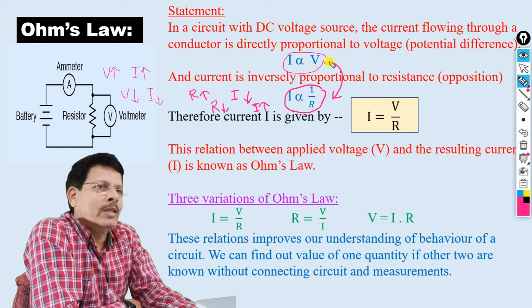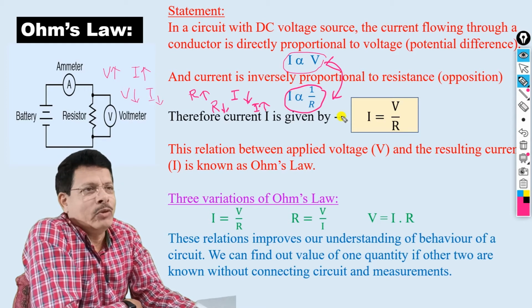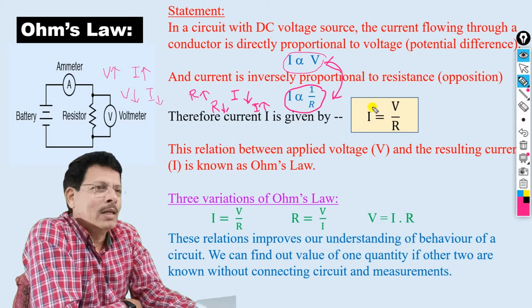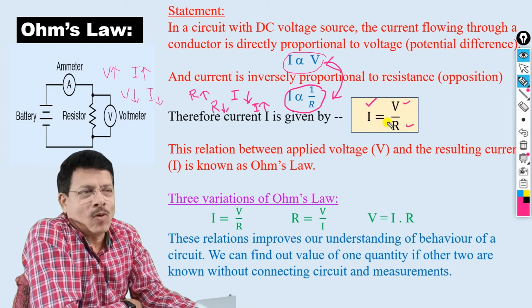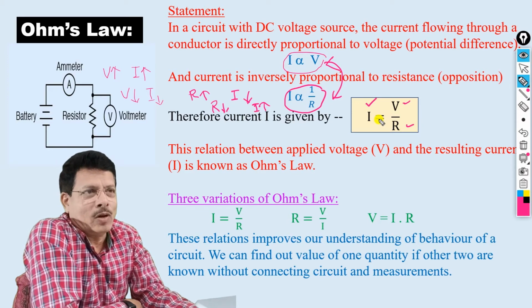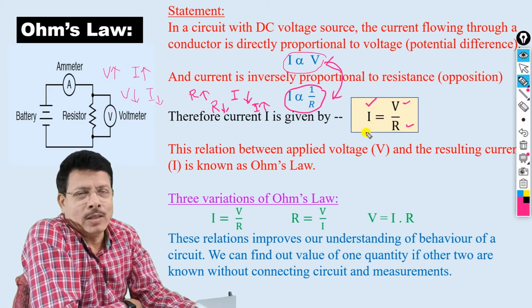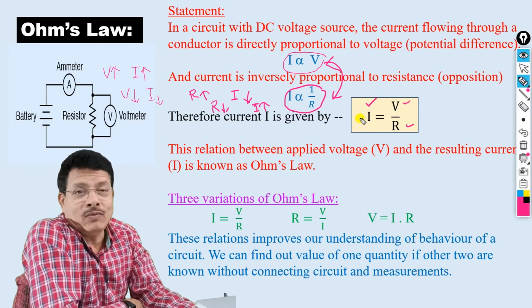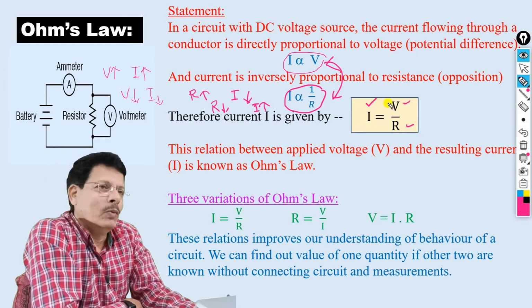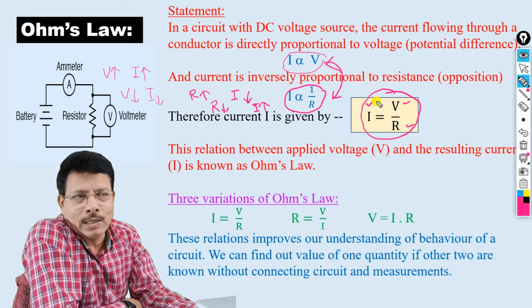So by combining this two and having same system of units, you can write current is equal to voltage upon resistance. So this is a formulation of Ohm's law, and you should remember this formula. This is the first and foremost step in physics or electronics. Without knowing this formula, you cannot study electricity or electronics.